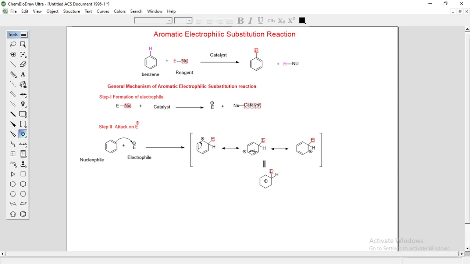Now this carbon is electron deficient, so this double bond will delocalize here, forming a new carbon-carbon double bond, and the positive charge shifts on this carbon. This is the hybrid structure of your arenium ion. So this is step 2. Now step 3.